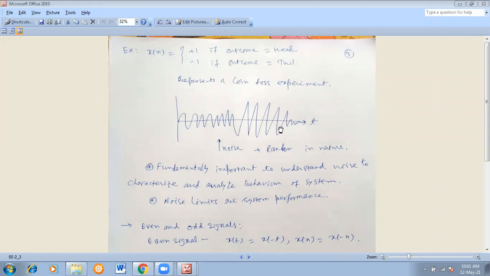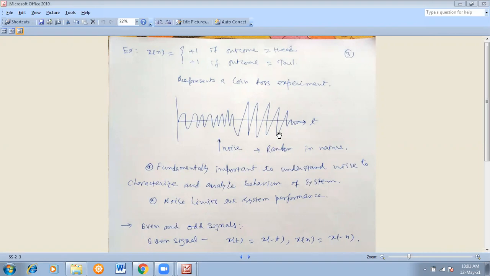Listen carefully. In the case of a random signal, we have to take some probabilistic approach, statistical approach. We'll use probability concepts, probability density function, power spectral density, something like that. We will use PDF, probability distribution function. Otherwise you can't calculate it, you have to predict it.